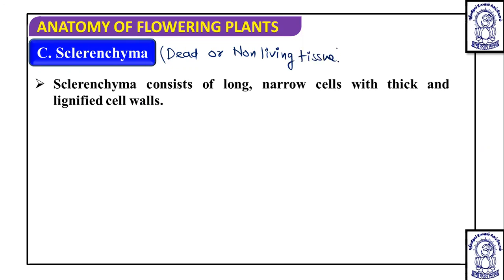And this term sclerenchyma was coined by Mettenius.